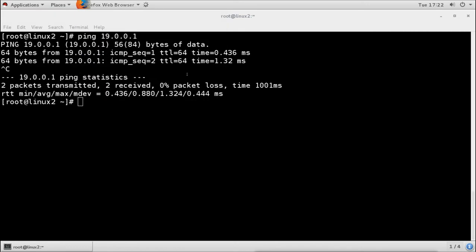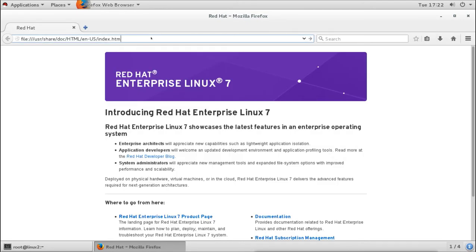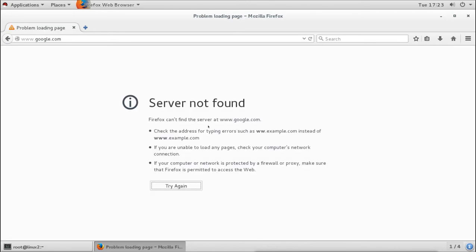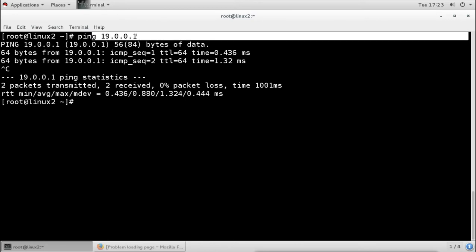If we try to access any website from this client side, it is not going to be accessed. For example, I will try to access google.com. It will give me an error saying it can't access it. And we got this error, server not found. That means it is not connected to the internet. It is only connected to the server which we are going to configure as a proxy server.